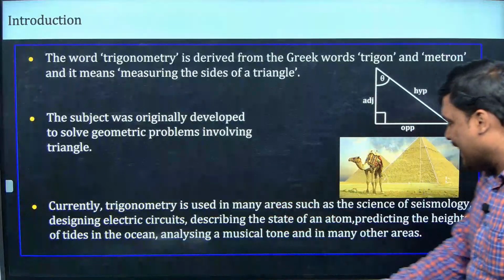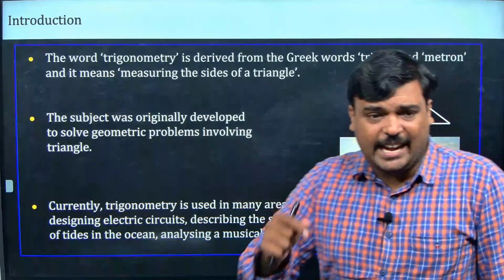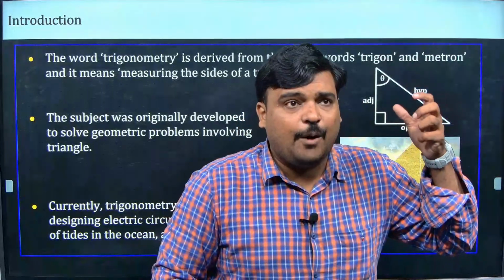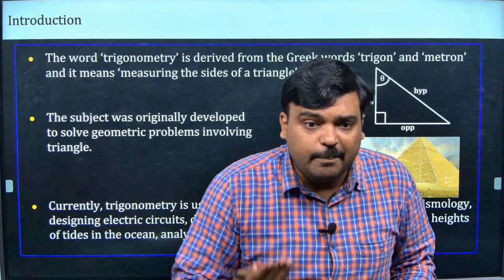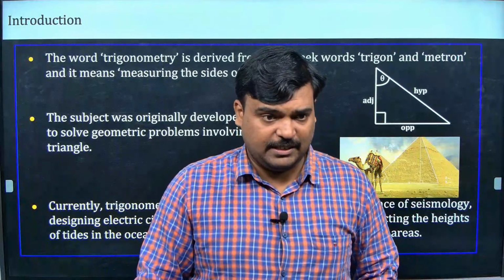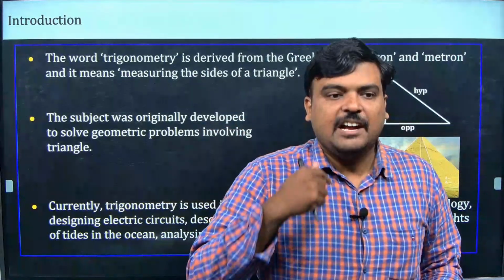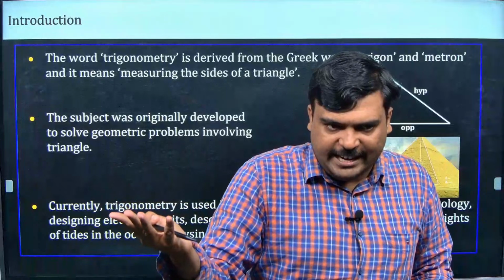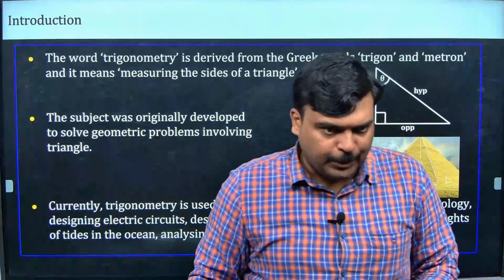But where we currently use it is in all of science: designing electric circuits, the state of an atom, the height of waves in an ocean, musical tones and many other areas. When you talk on your cell phone, they take a sine wave as the sample input. And what do they take as the sample output? The sine wave again. Similarly, for many scientific researchers, for any instruments, they will take sin theta or the sine wave as the input.